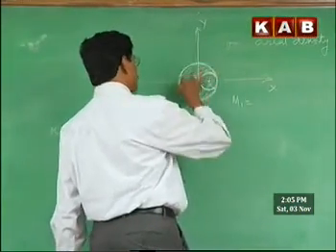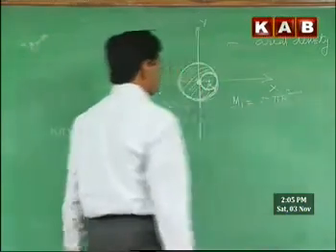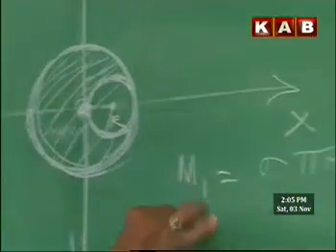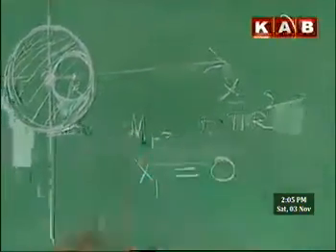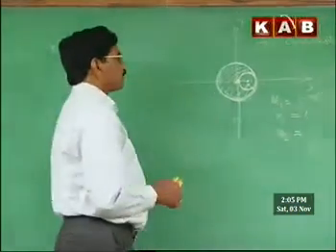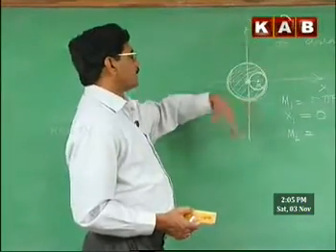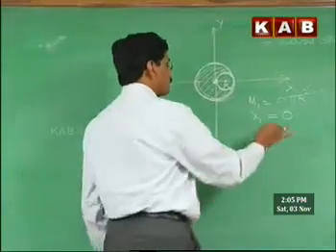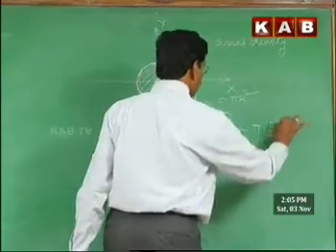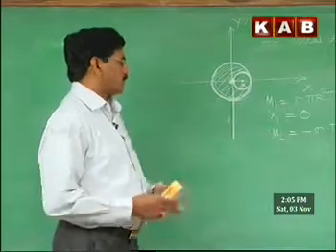The mass of the disk, which is supposed to be a uniform disk in total here, m is equal to sigma into pi r square. That is the mass of the disk. The center of mass of this disk is at the center, therefore x1 is 0. Similarly, for the disk which is imagined to be removed, a negative mass is present here because there is no mass present there, that is, negative mass is added. So, therefore, it is minus sigma into pi into (r by 2) whole square. This is the mass of the disk, which is supposed to be negative mass.